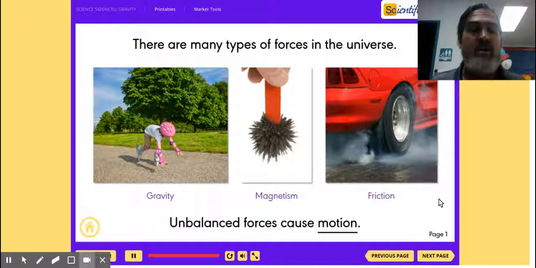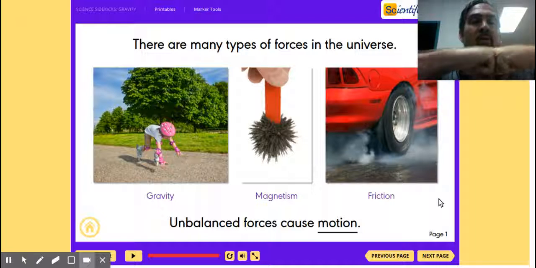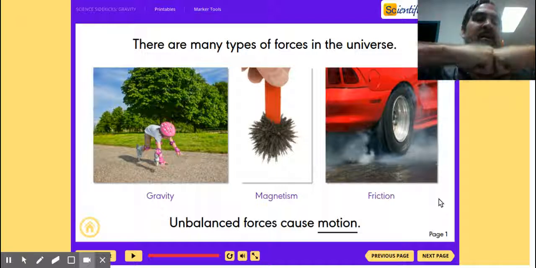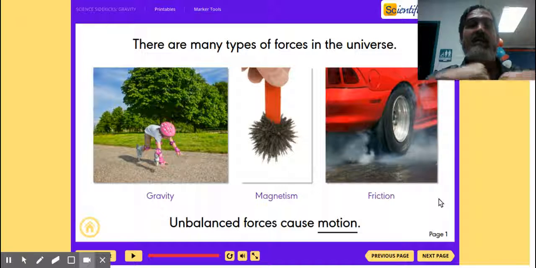So, unbalanced forces cause motion. So, this is the deal. If we have more force on one side than on the other, we're going to have motion. If I apply more force over here, we're going to go that way because there's more force on this side. It's an unbalanced force. That's what causes motion.